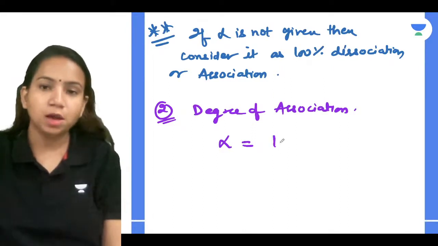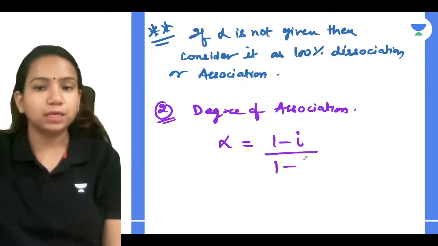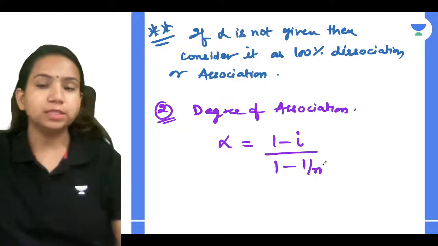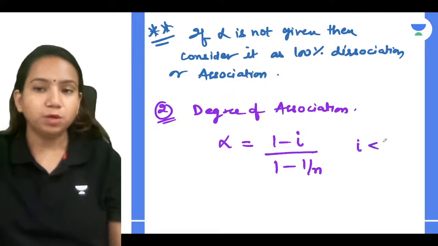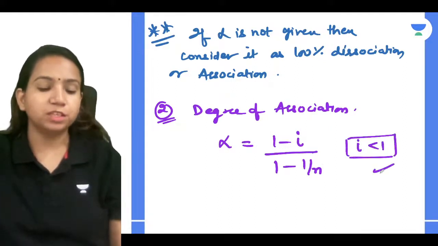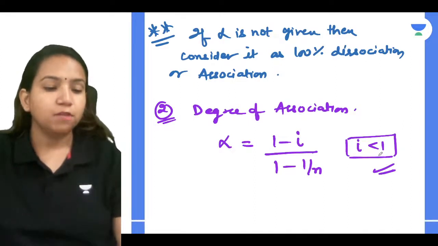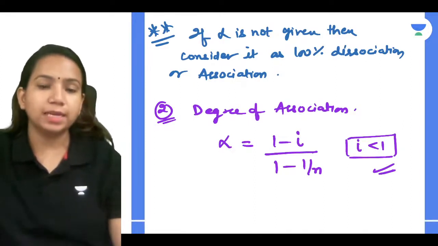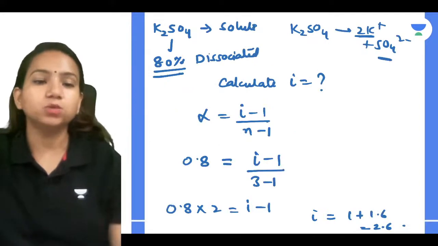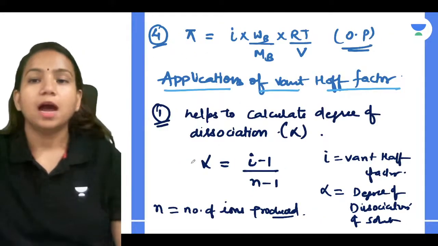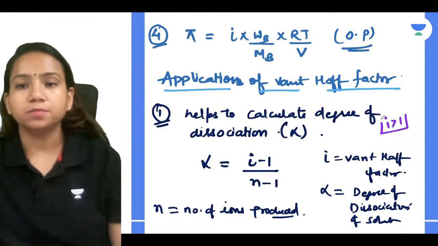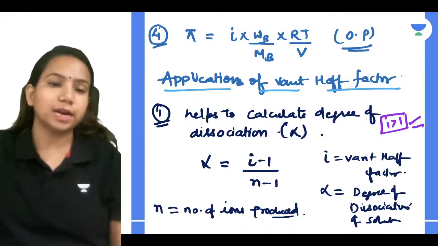So the formula is alpha equals 1 minus i divided by 1 minus 1 upon n. And you will always get i less than 1 whenever there is association, and whenever there is dissociation, you get i always greater than 1. So that you can understand.